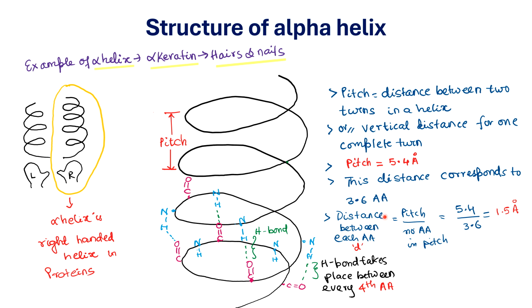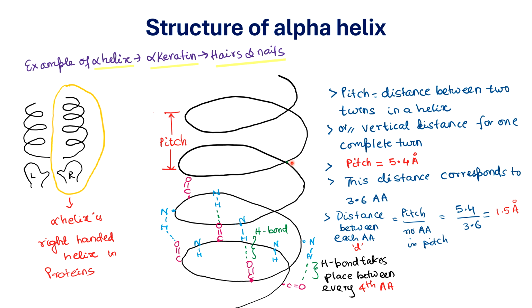Now, distance between each amino acid, how can we calculate that? It is equal to the pitch, or the vertical distance taken up by the complete turn, divided by the number of amino acids in that complete turn. That is equal to 5.4 divided by 3.6, because we have 3.6 amino acids in a complete turn. So that gives 1.5 angstrom. So if you take two amino acids, the distance between them is 1.5 angstrom in case of an alpha helix.